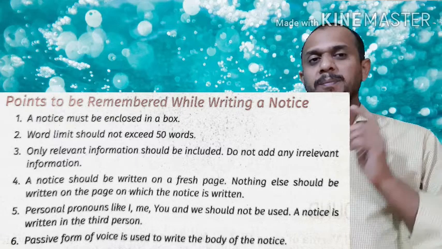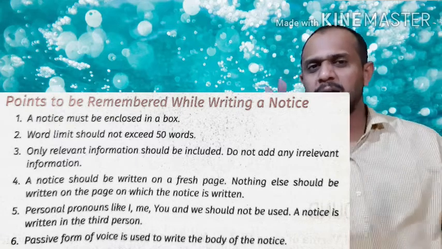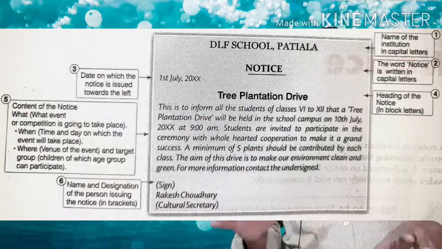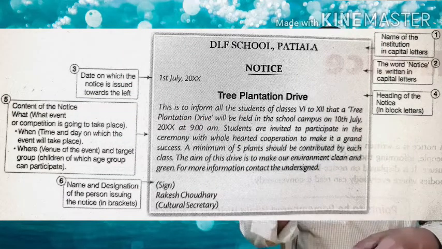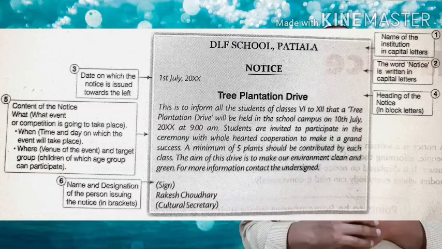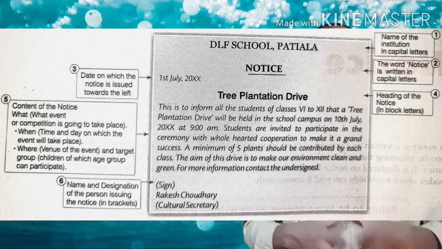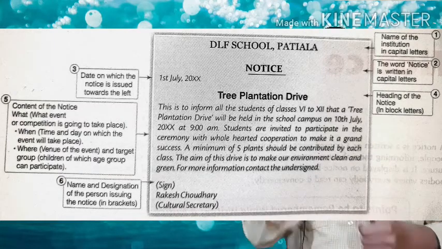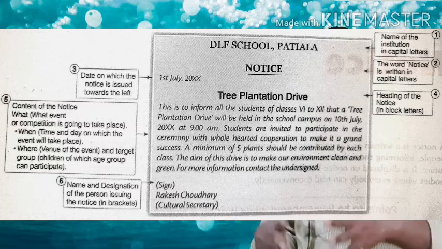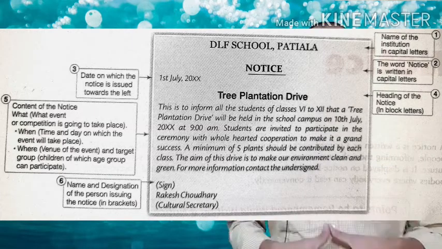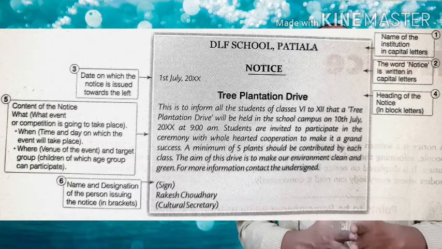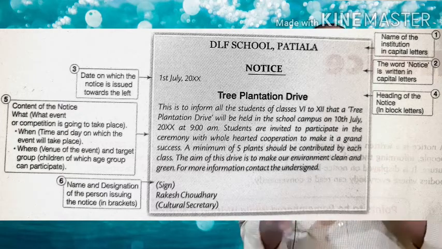Then number two, on the top of the notice, in place of a header, inside the box, in the middle, we write the name of the school, institution or organization in capital letters.